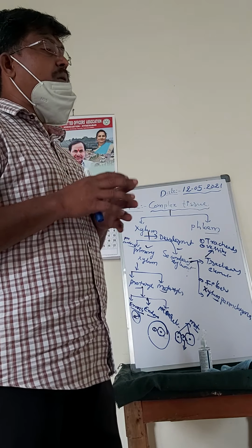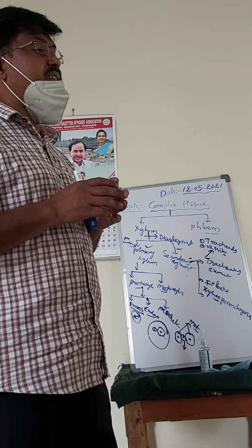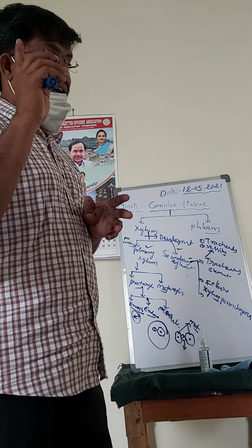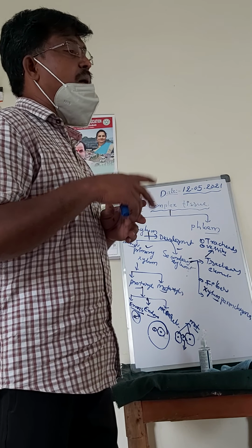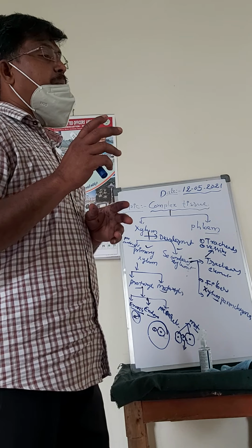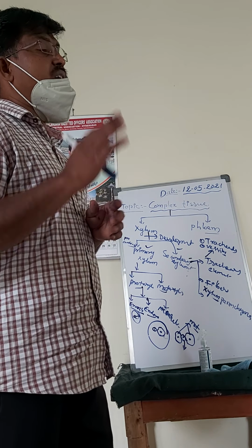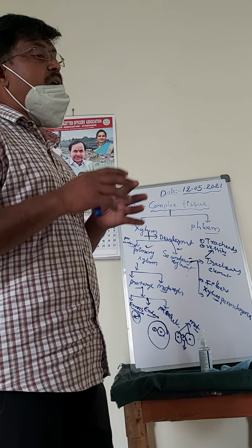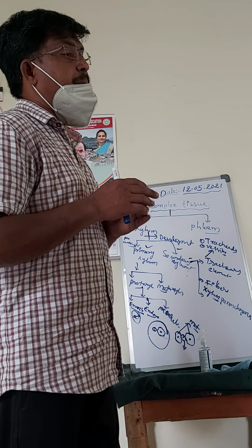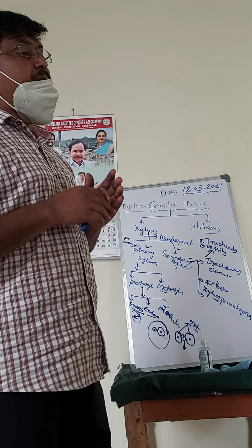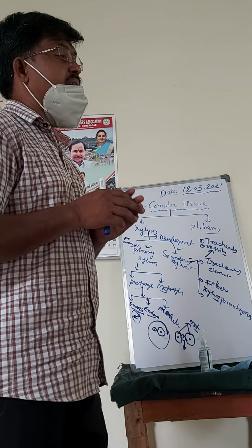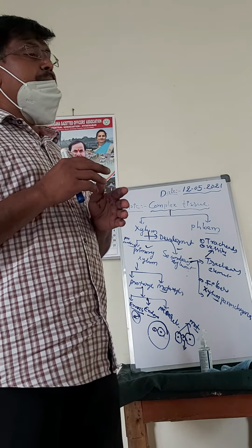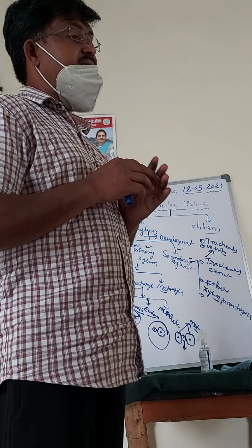Two types of perforation plates are present. Simple perforation plates have only one large pore, and compound perforation plates have many pores. In vessel elements, the secondary wall is formed over the primary wall. The first formed wall is known as the primary wall, and later another wall is formed over it, called the secondary wall.